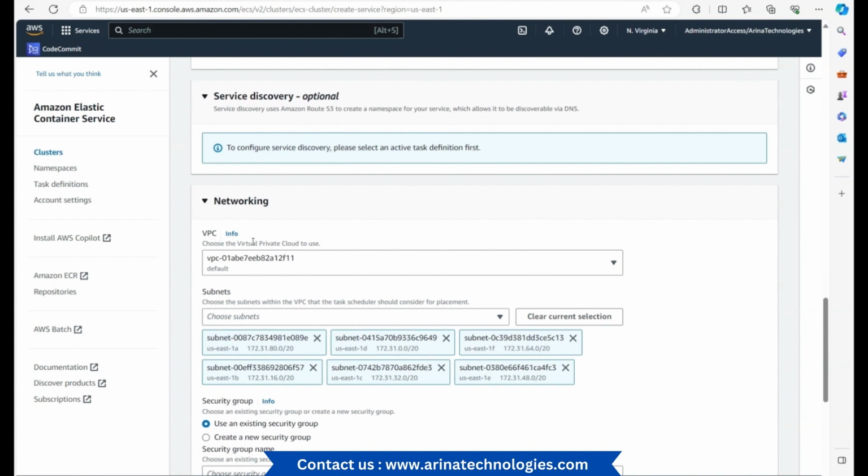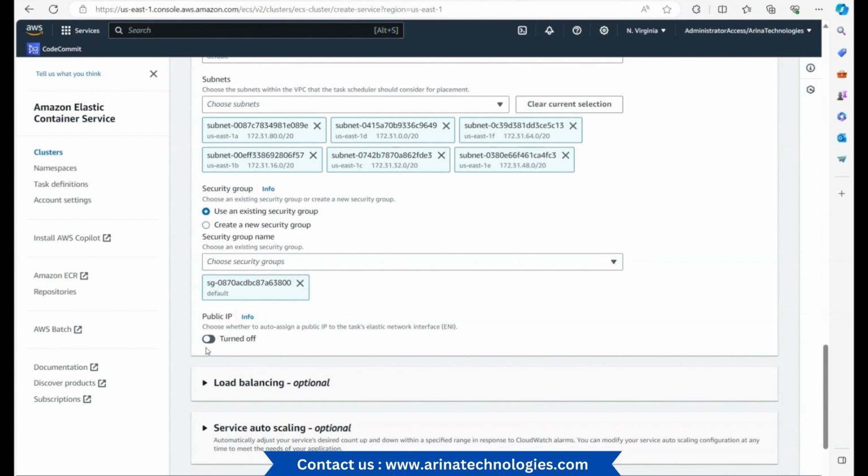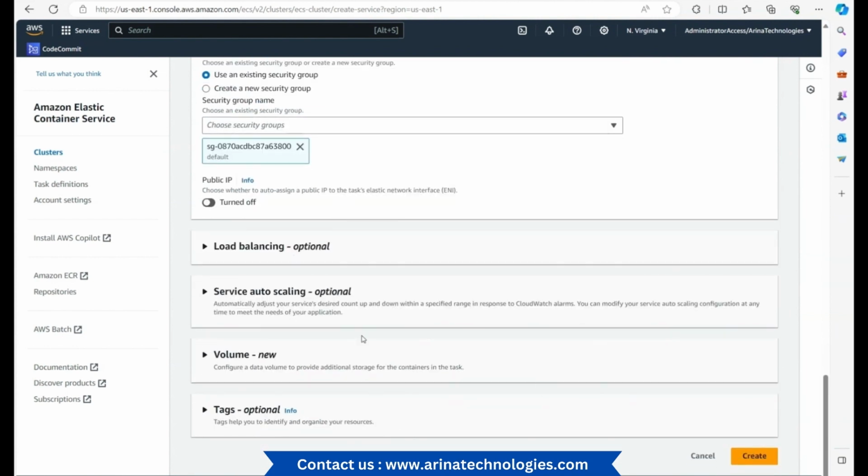And this is where you see the VPC. It has used the default VPC and it creates the subnet. Ideally, you'd want to have this turned off, because you wouldn't want the cluster sitting in a public subnet with the application connecting to it directly. Rather, you would want the cluster fronted by a load balancer, which could be a public, internet-facing or internal load balancer, but definitely not a public IP. First of all, a public IP is going to be very expensive, and secondly, it's going to make your cluster insecure if you expose it directly. So definitely you would want a load balancer fronted with a WAF, and that's what we recommend to all our customers. But this is how you would go about creating a service.